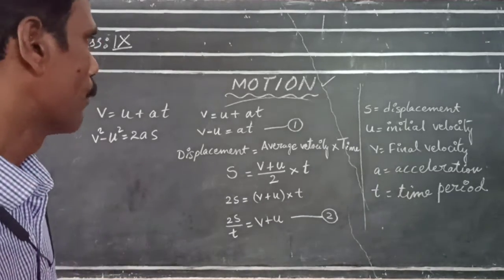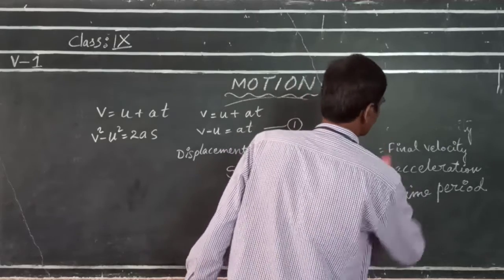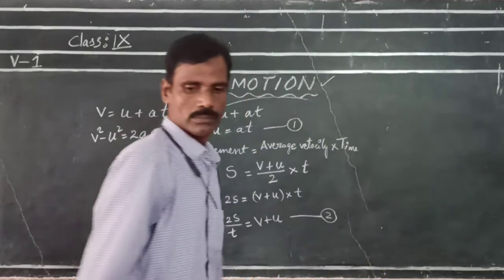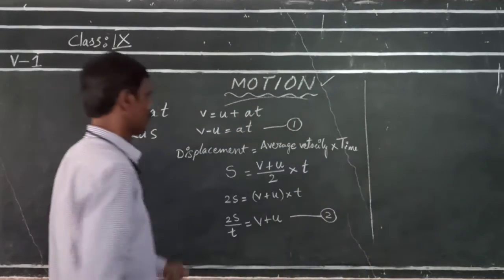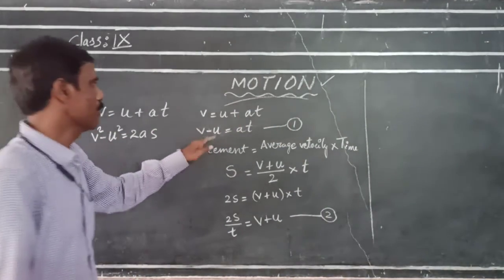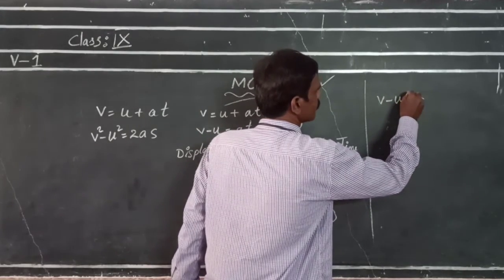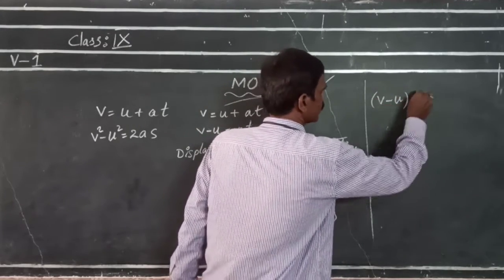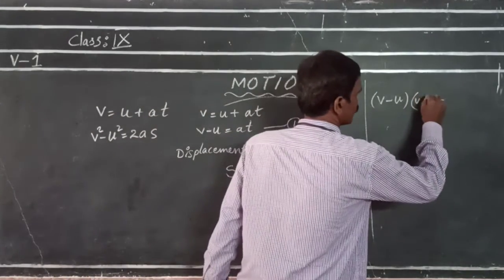Now, by multiplying equation 1 and 2, first equation is v minus u into, next equation, v plus u.